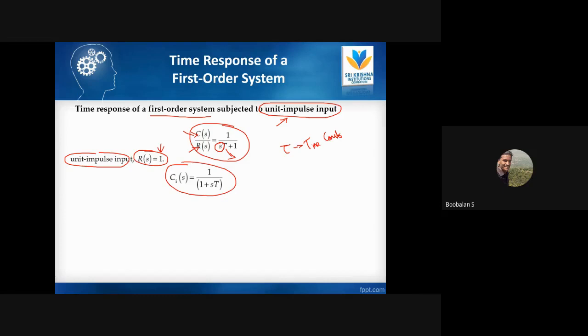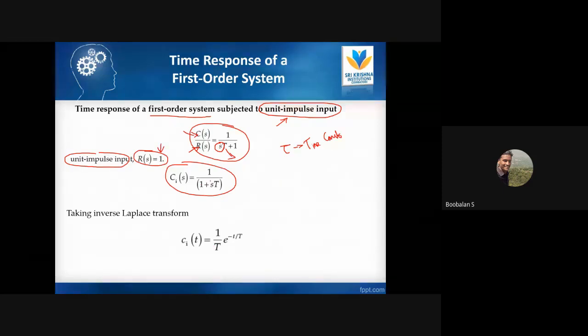Now we are able to apply inverse Laplace, right? Whatever the equation may be, I need to bring it into this common format, 1 plus s tau. Only then will we be able to apply inverse Laplace easily. So if you bring it to that format, then take tau out as common, and in total it will be e to the power minus t by tau, right? So this is my first order response to the unit impulse.